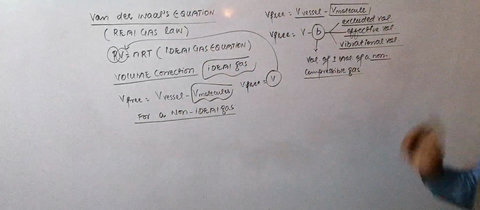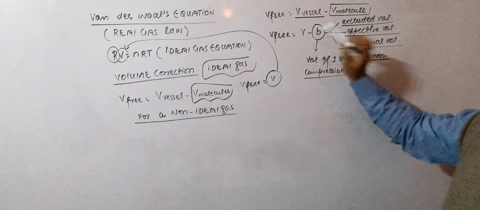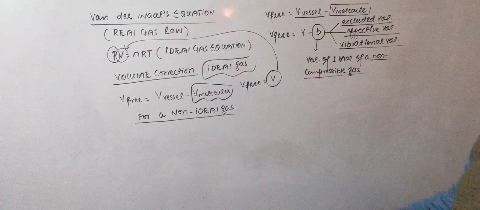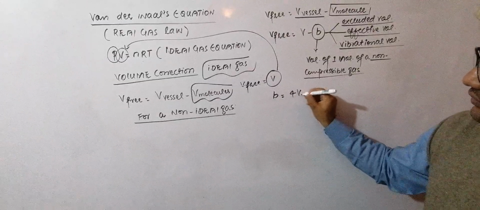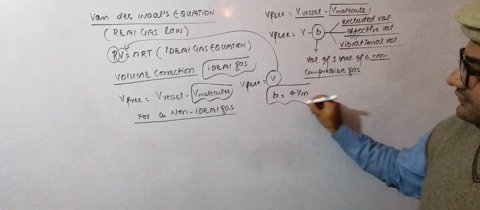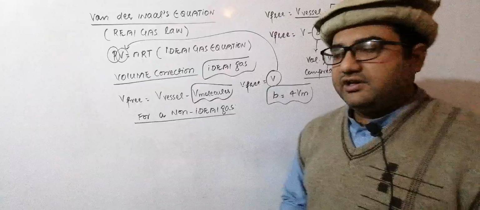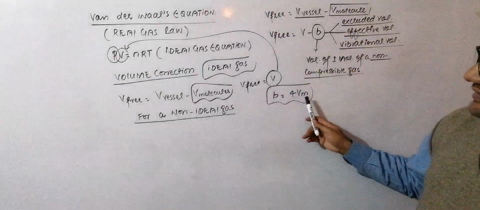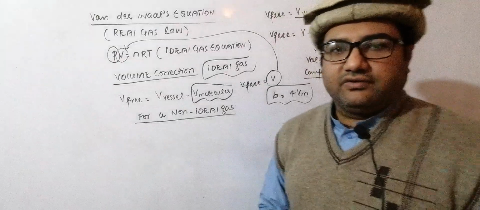That gas is called the non-compressible gas, and the volume of its 1 mole will be called b. And actually, b is 4 times Vm, where Vm is the volume of the molecules, meaning the actual volume of the molecules. There is a proof that I will discuss in some lecture of how b is equal to 4 Vm.